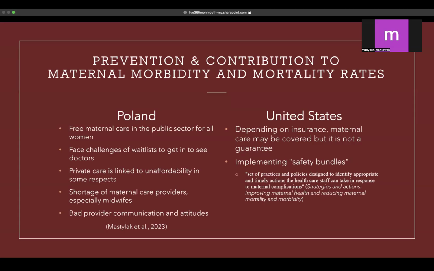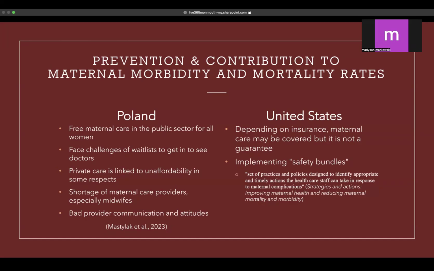Another issue in Poland is that there is bad communication between the provider and the patient, the woman intending to give birth or in the middle of pregnancy. So those are some of the issues in Poland.